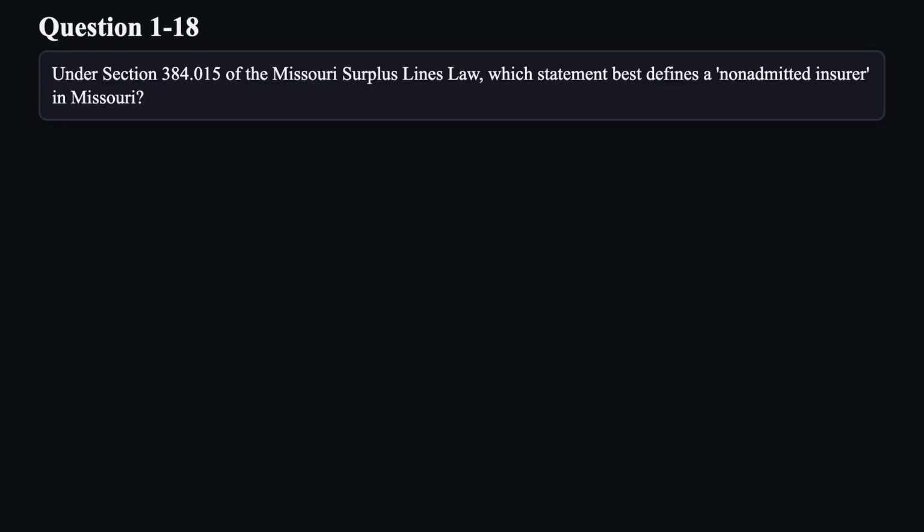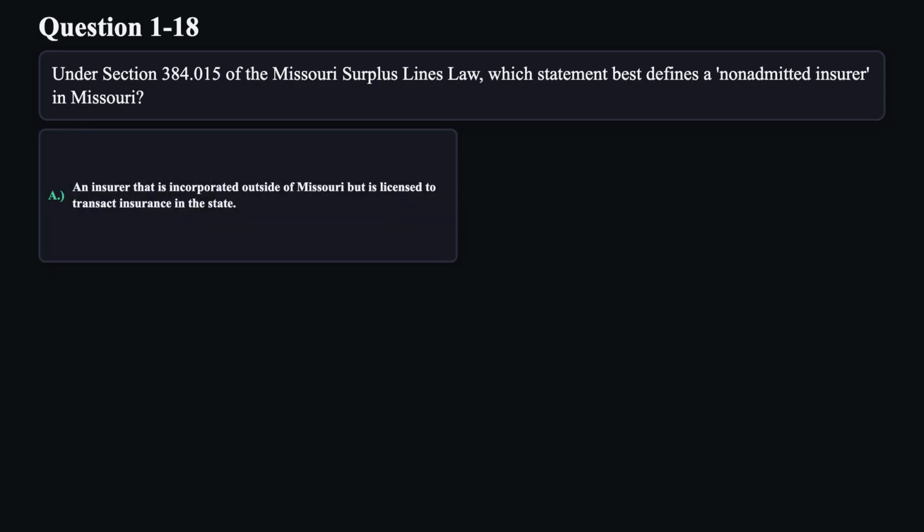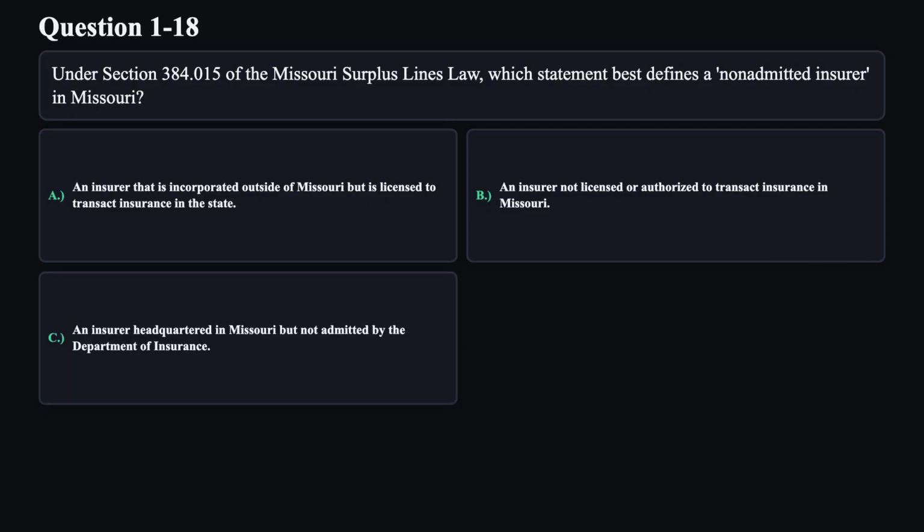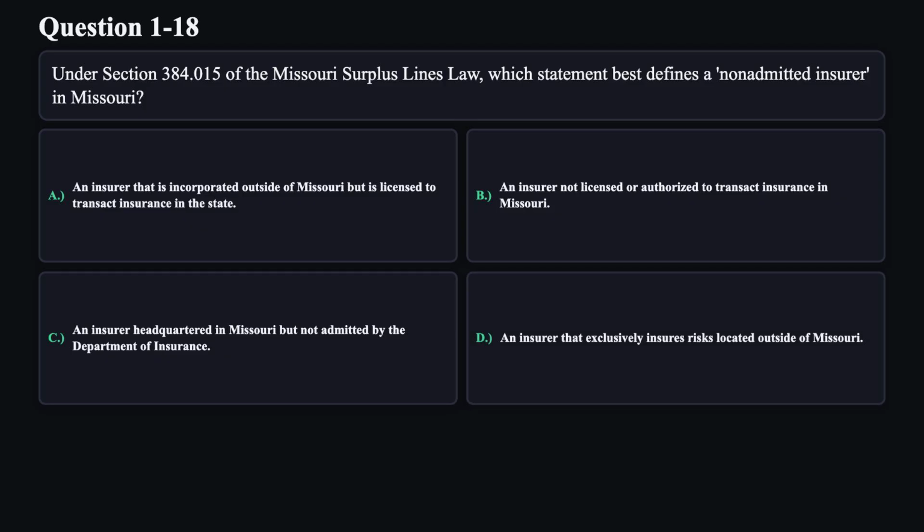Question 18. Under Section 384.015 of the Missouri Surplus Lines Law, which statement best defines a non-admitted insurer in Missouri? A. An insurer that is incorporated outside of Missouri but is licensed to transact insurance in the state. B. An insurer not licensed or authorized to transact insurance in Missouri. C. An insurer headquartered in Missouri but not admitted by the Department of Insurance. D. An insurer that exclusively insures risks located outside of Missouri.